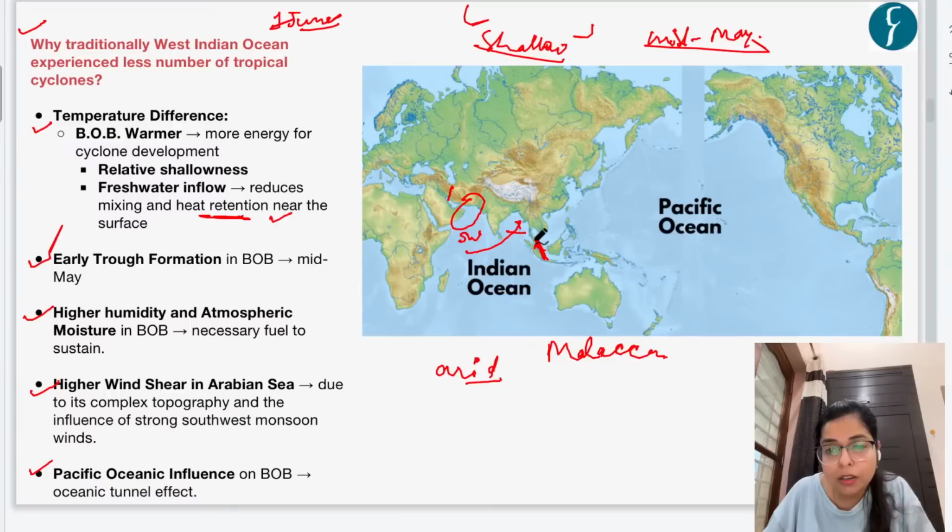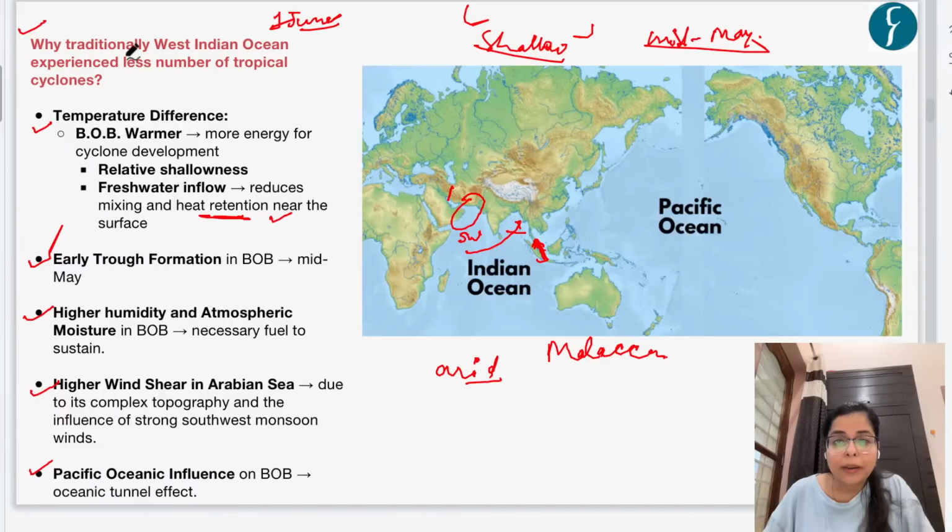So the Strait of Malacca connects the Bay of Bengal to the Pacific Ocean. So the warmer water from the Pacific Ocean is getting mixed in the Bay of Bengal, but we don't see such warmer water from the Pacific Ocean being mixed in the Arabian Sea. This is not the occurrence. That's why the Bay of Bengal is warmer as compared to the Arabian Sea.